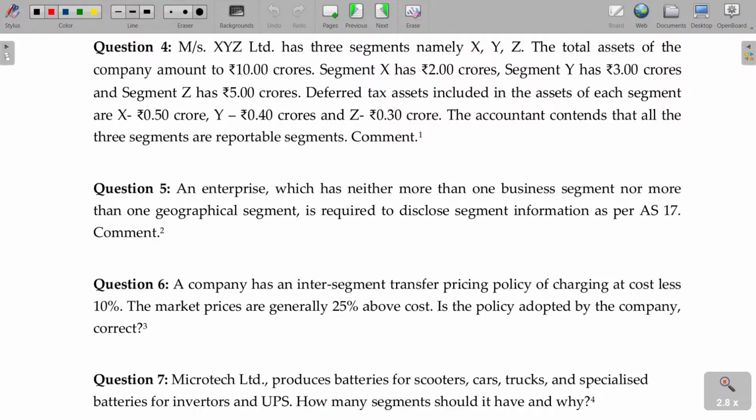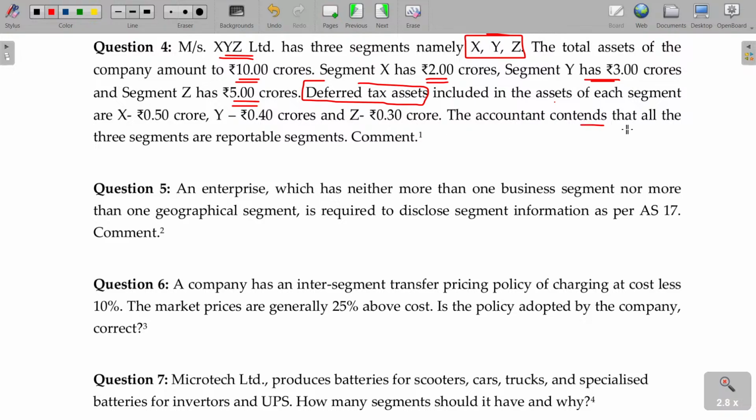XYZ Limited has three segments, namely X, Y and Z. The total assets of the company amount to 10 crores. Segment X has 2 crores. Segment Y has 3 crores. Segment Z has 5 crores. Deferred tax asset, DTA, is included in the assets of each segment: 0.5, 0.4 and 0.3.